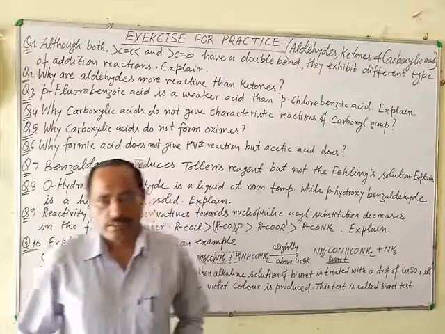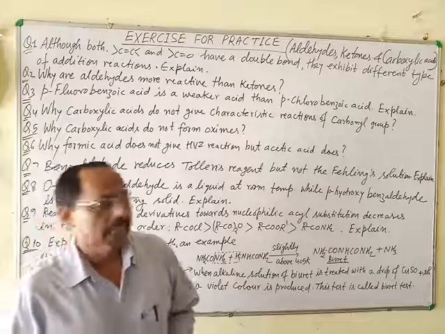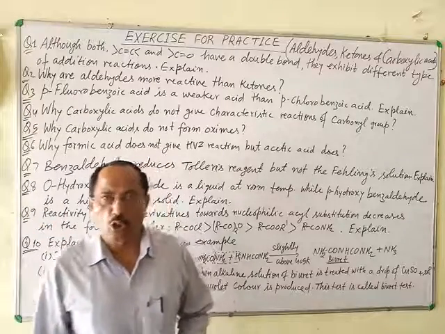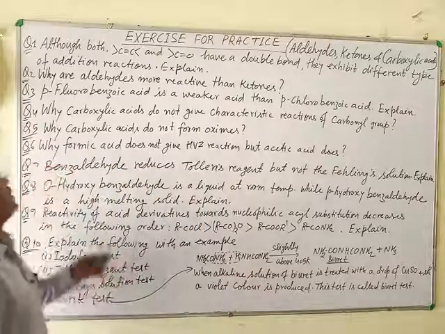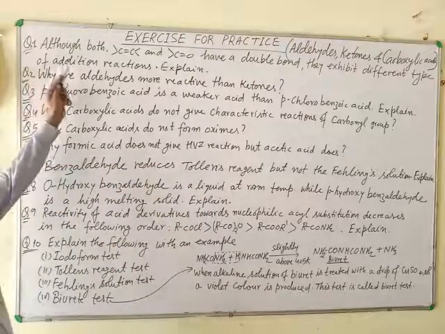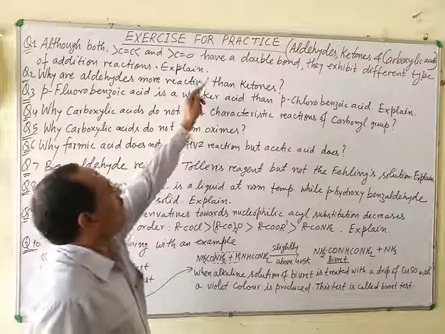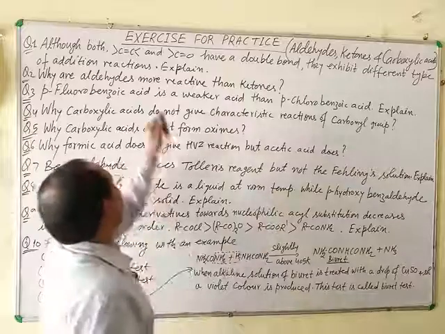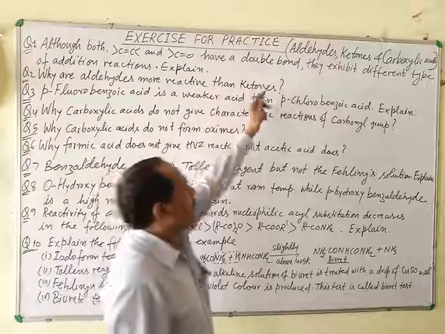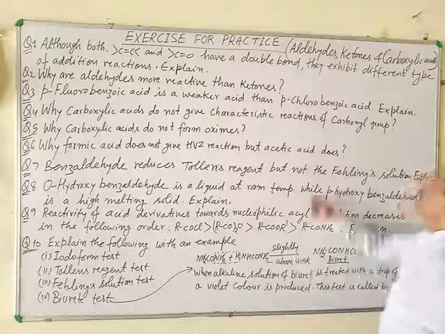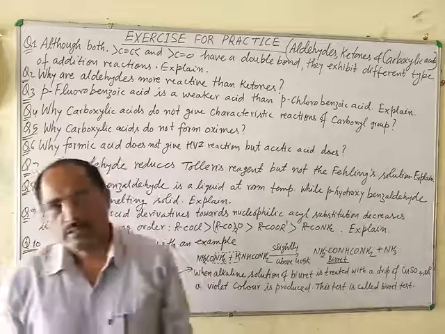Hello students, in this video some important questions related to aldehydes, ketones and carboxylic acids are given for practice. Number one: although both olefinic and carbonyl groups have a double bond, this is the olefinic group and this is the carbonyl group, both have double bonds, but they exhibit different types of addition reaction. Explain.